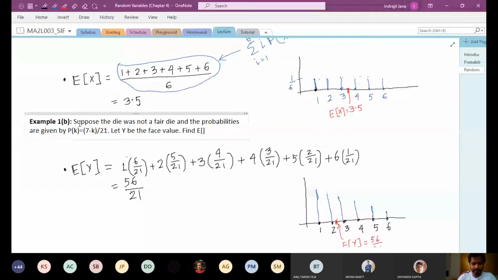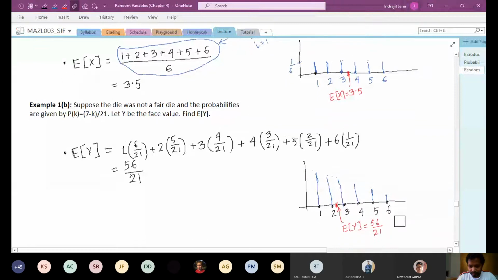As I said at the beginning, expectation is generally a weighted mean. If the die is not fair and the probability of k is 7 minus k over 21, this means the probability of getting 1 is 6 over 21, the probability of getting 2 is 5 over 21, the probability of getting 3 is 4 over 21, and so on. If you look at the picture of the probability distribution, it is decreasing in that way.